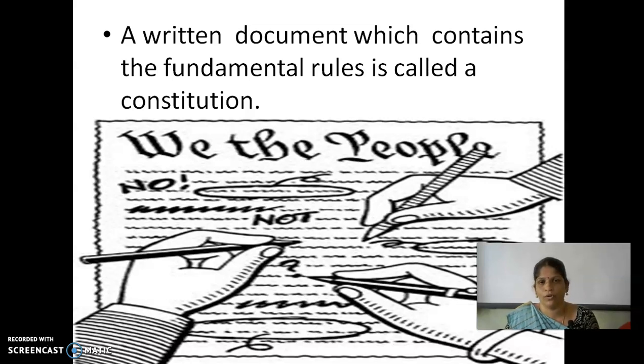Everything is already framed. Those are called constitutive rules for the games. In the same way, there are rules for the country, its people, and the rulers. That is called a constitution. A written document which contains the fundamental rules is called a constitution.